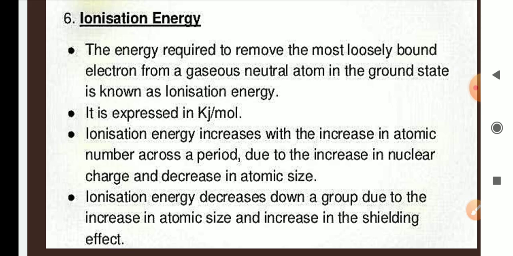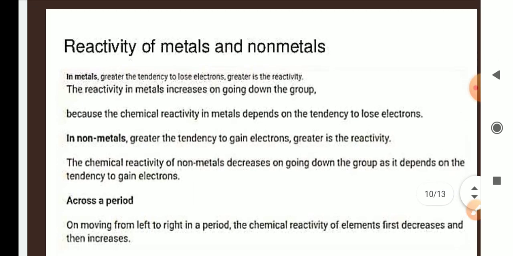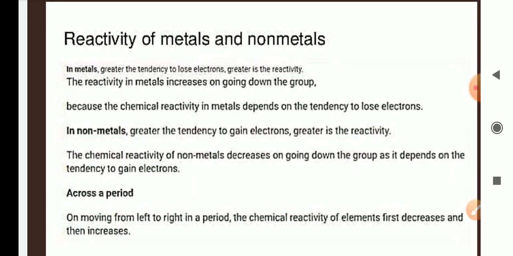If we consider the ionization energy across a group from top to bottom, you will see that atomic size increases from top to bottom, and the shielding effect also increases. That means there is more capacity to remove an electron from the outermost shell as the number of shells is adding in an element. In metals, the greater the tendency to lose electrons, the greater the reactivity.